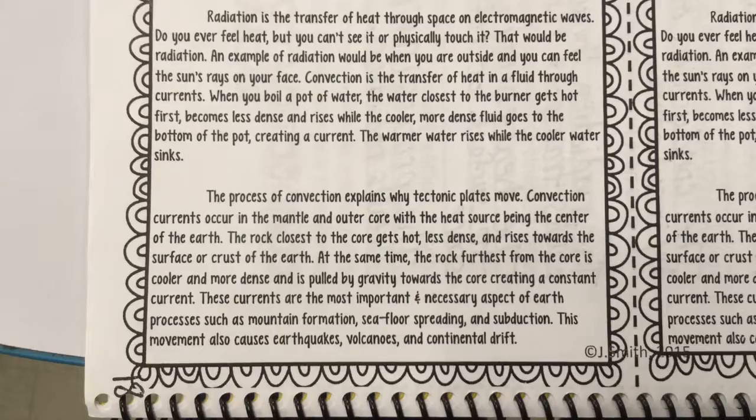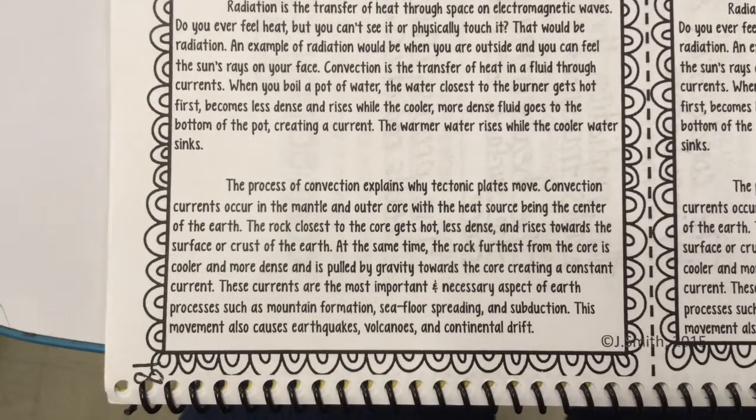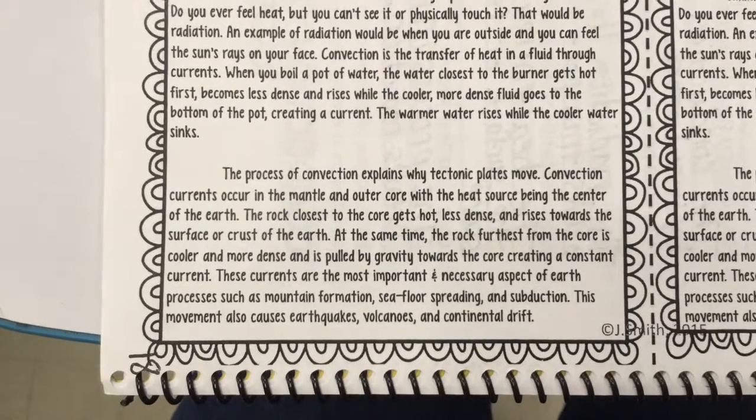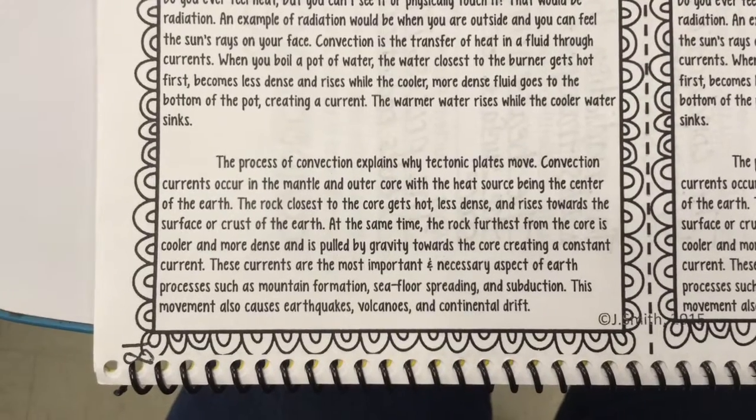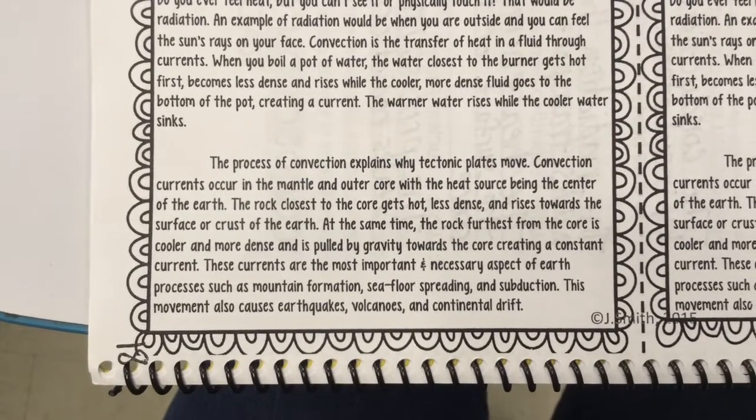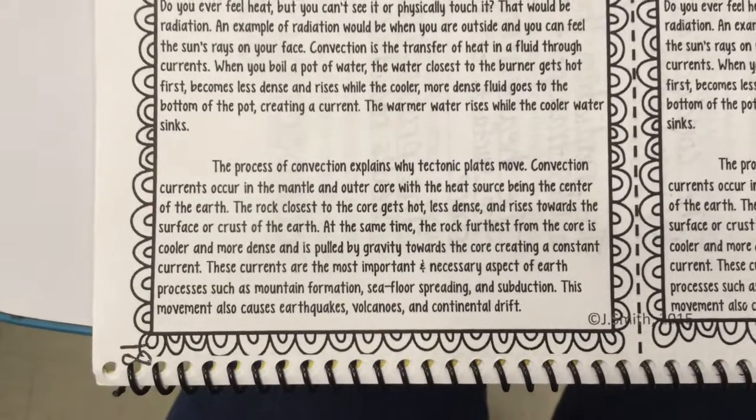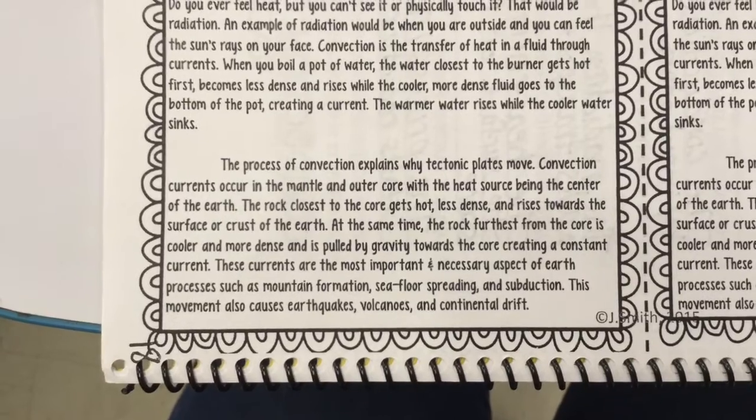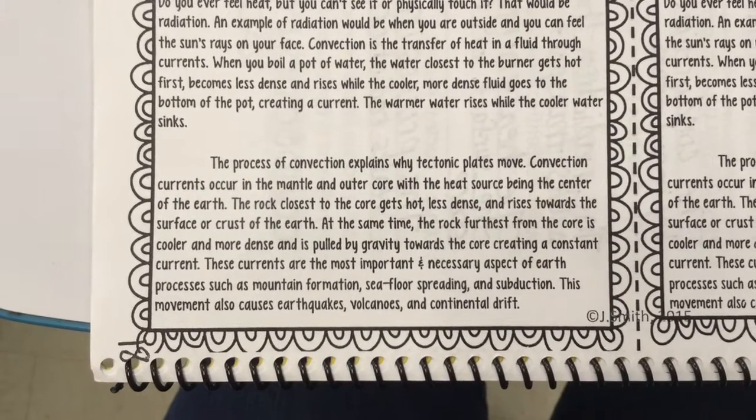The process of convection explains why tectonic plates move. Convection currents occur in the mantle and outer core, with the heat source being the center of the Earth. The rock closest to the core gets hot, less dense, and rises toward the surface or crust of the Earth. At the same time, the rock furthest from the core is cooler and more dense and is pulled by gravity towards the core, creating a constant current.